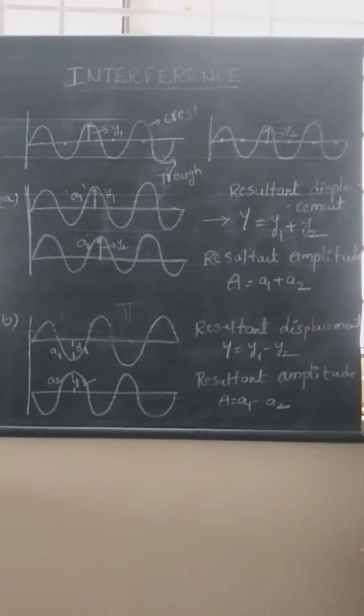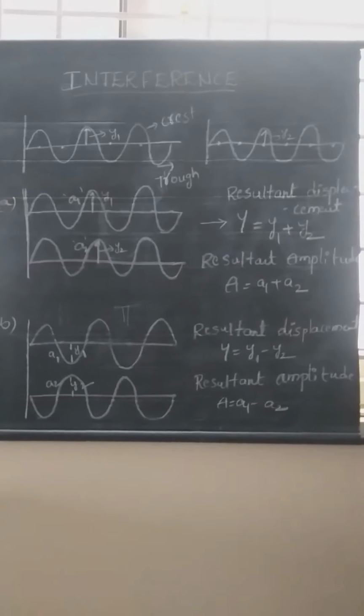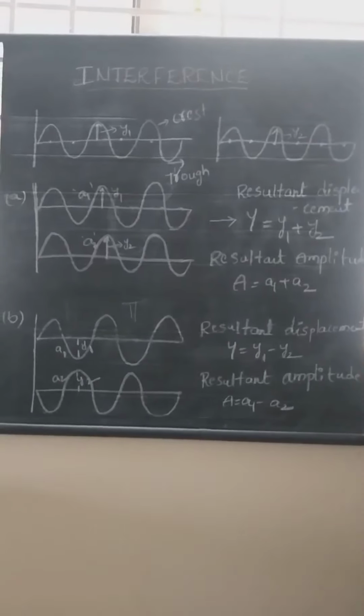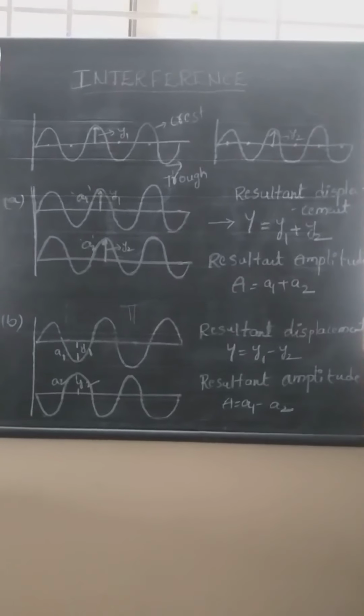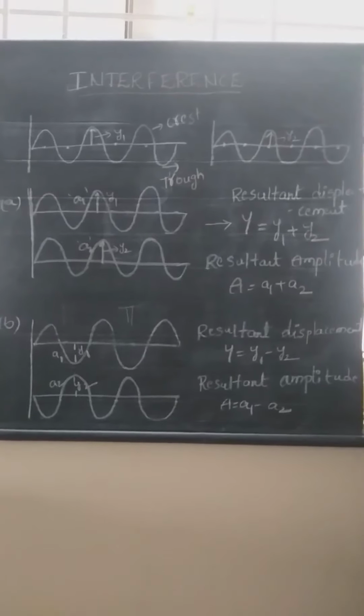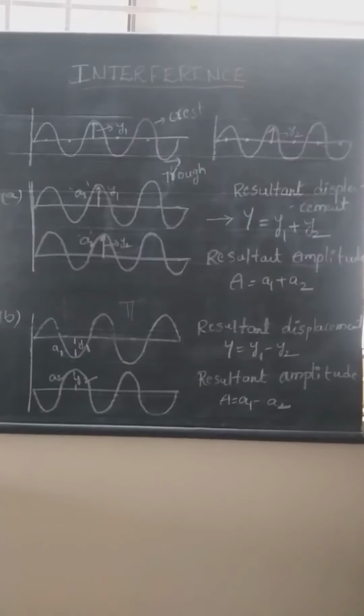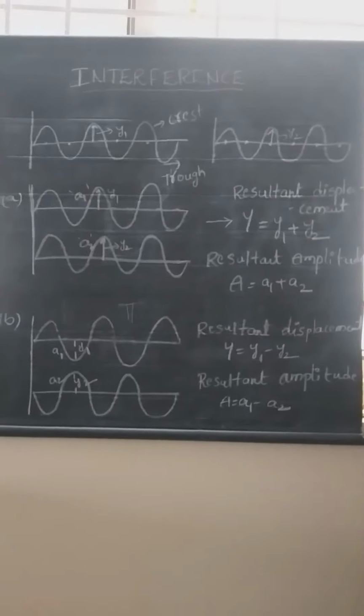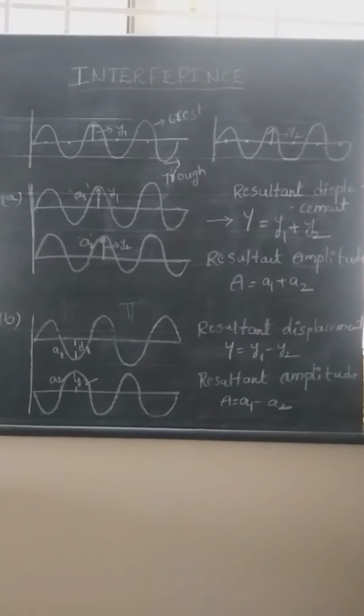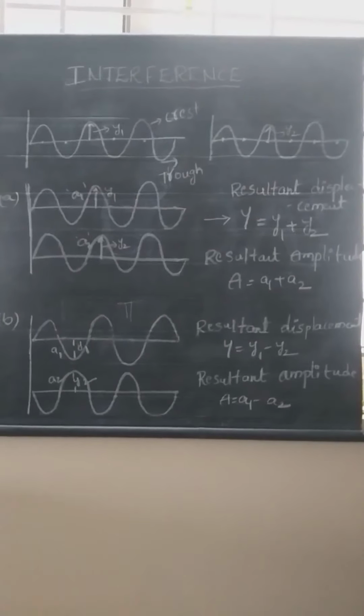Now, in today's session, we are going to discuss interference. Interference takes place in two different methods. One is division of wavefronts. The second is division of amplitudes. We will look into division of amplitude in our next sessions.